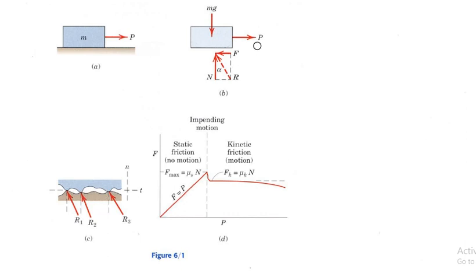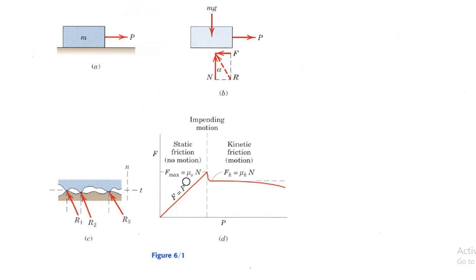If we apply a certain force P up to the starting motion point, or the sliding point, the friction will be equal to the applied force P. Up to this point, friction will be equal to mu s N. It means our friction is directly proportional to the normal reaction and is equal to mu s N.